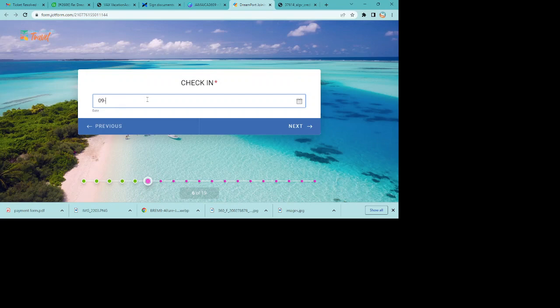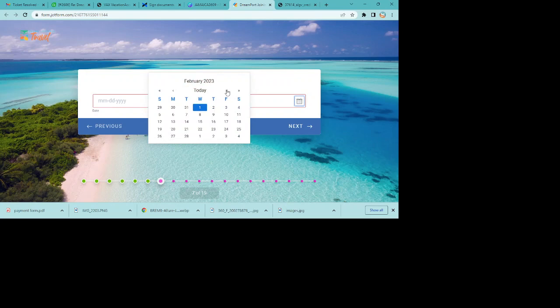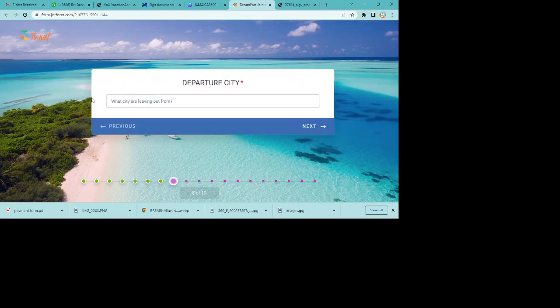So the trip date I'm going to do, because I don't want to spend a whole lot of money on this trip, I'm going to check in on the June 9th date, and then I'm going to check out on the 12th. I don't want to stay to the 14th because I'm not balling like that, and so I'm going to go ahead and stay to the 12th.